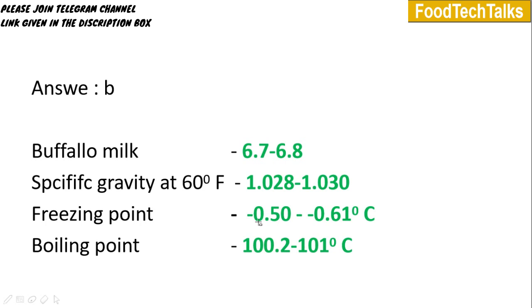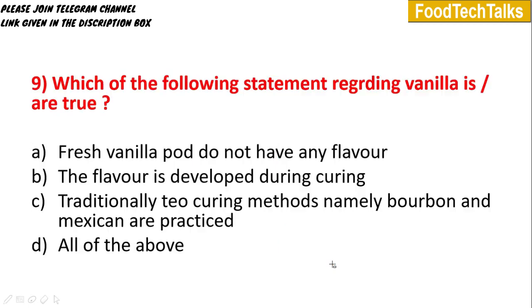Next is freezing point. Compared to water, milk contains more soluble constituents, so depression of the freezing point will happen. Water freezes at 0 degrees Celsius, but milk will not freeze at 0 degrees Celsius. It will be below 0 degrees Celsius, so it will be minus 0.5 to minus 0.61 degrees Celsius. For boiling point, elevation of the boiling point will happen if soluble constituents are there. So it will be 100.2 to 101 degrees Celsius.